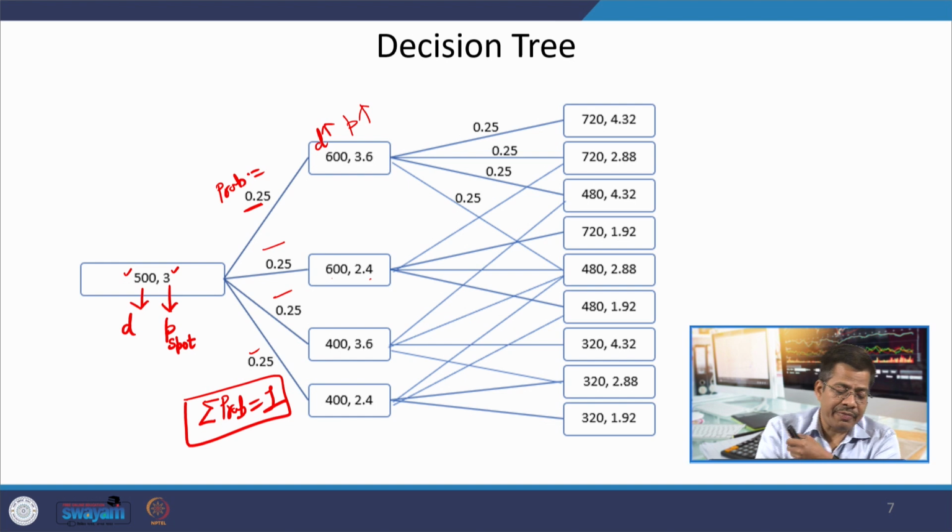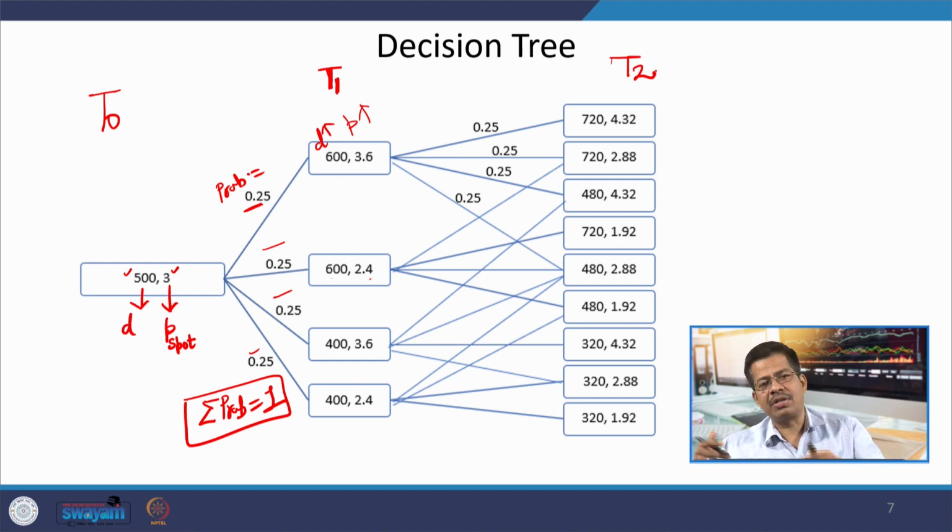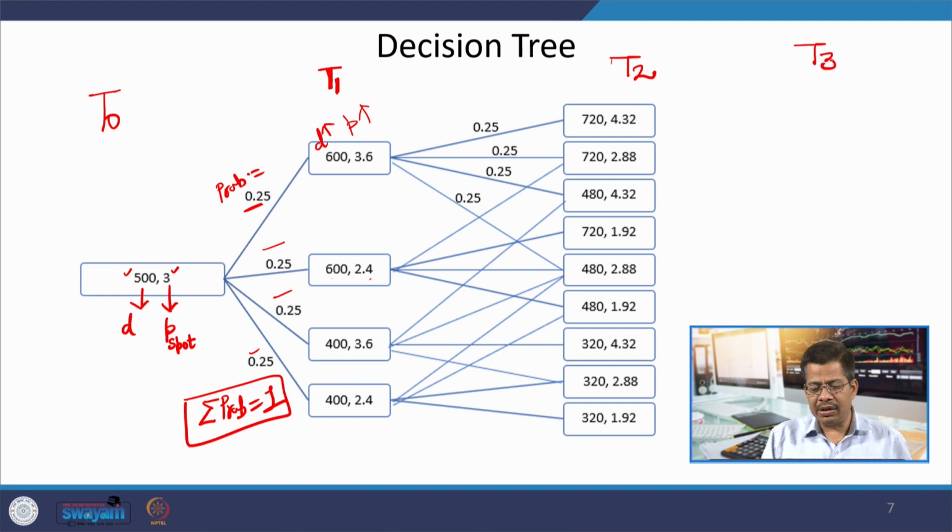So, this is let us say our T0, this becomes T1 and this becomes T2. And similarly, I request all of you that you can make T3 also. Now, here you see that because 4 different branches are coming from T0 to T1, so you have 4 alternatives.